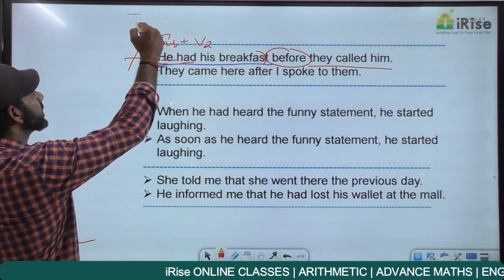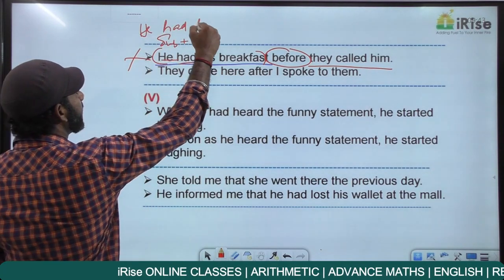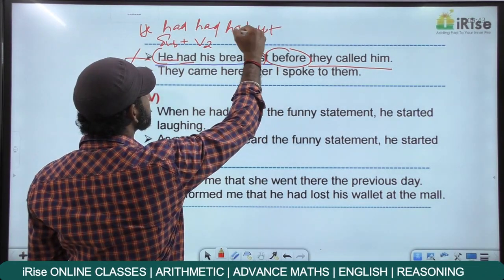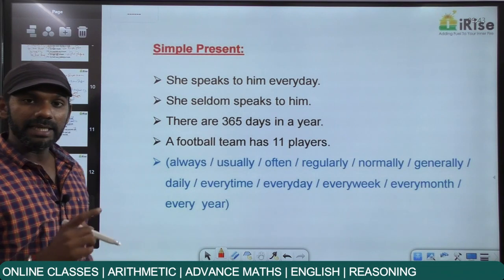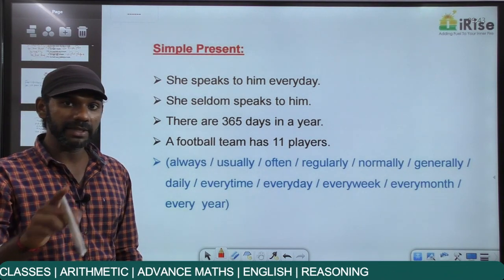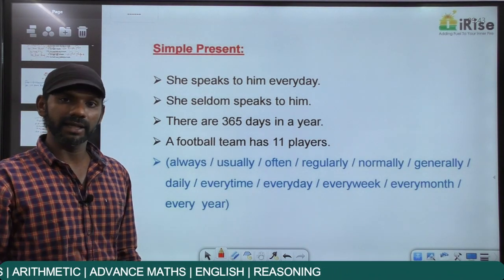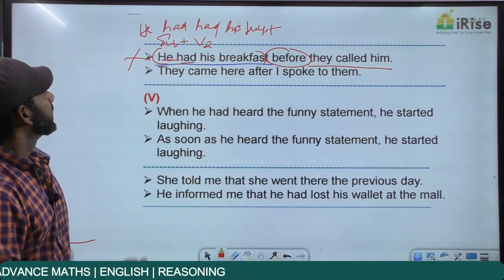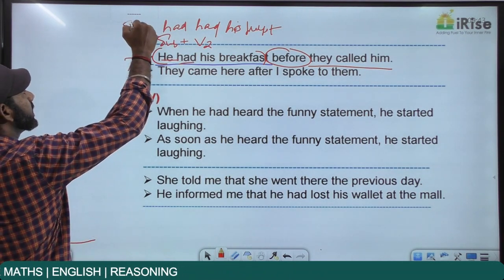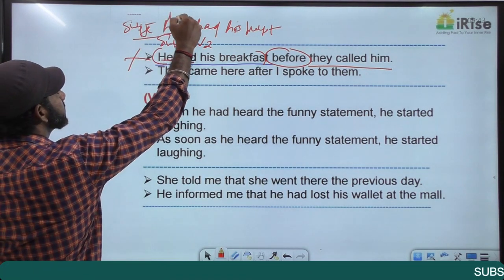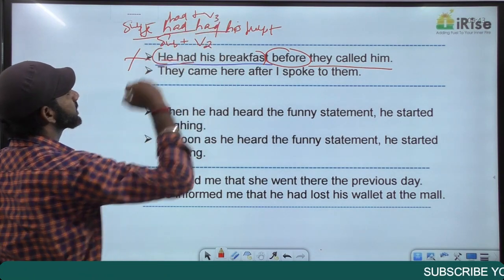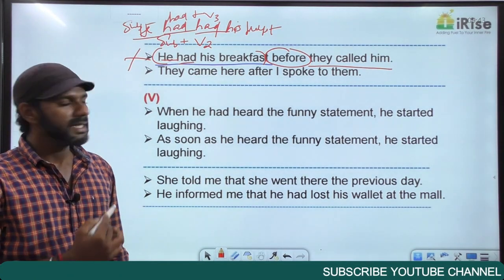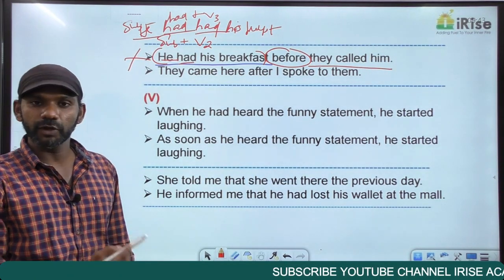So the correct statement must be, he had his breakfast before they called him. He had his breakfast, completely fine. I give you similar examples. I had my lunch. He had his breakfast. The subject here is he, plus this had is the auxiliary verb. This had is the main verb in the V3 form. Subject plus had plus V3 is past perfect. He had his breakfast before they called him.